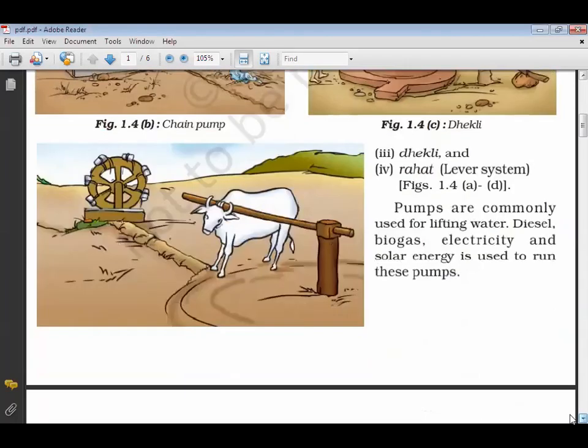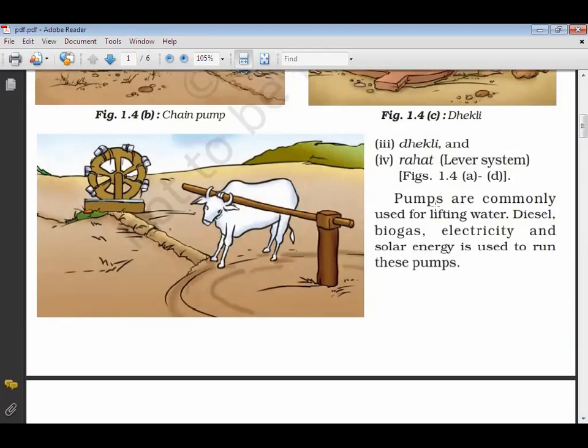This is another method, the rahat, or lever system. The bullocks are used to do this. The bullocks go on rotating and the water will go on continuing. From here you can see water comes and goes to the entire fields. Pumps are commonly used for lifting water. Diesel, biogas, electricity and solar energy are used to run these pumps.